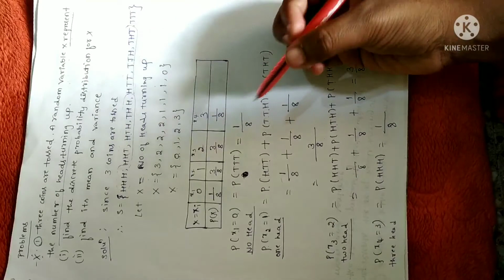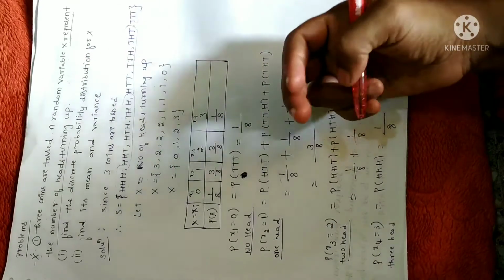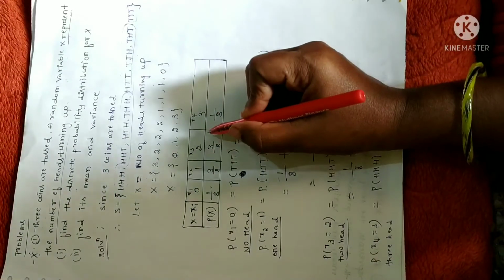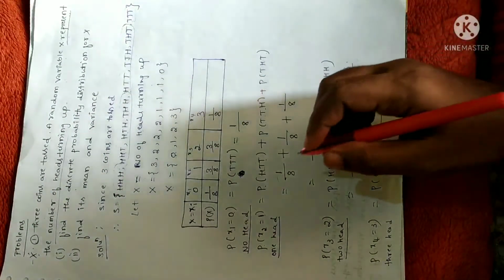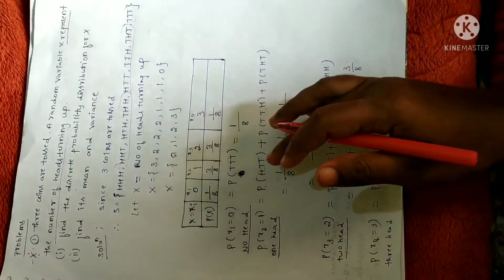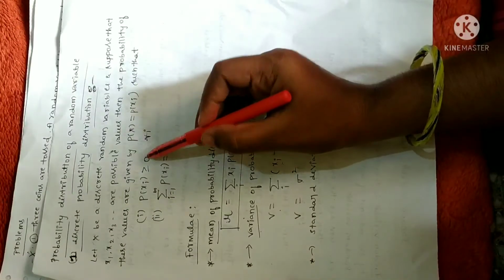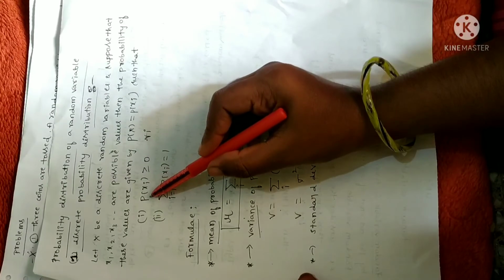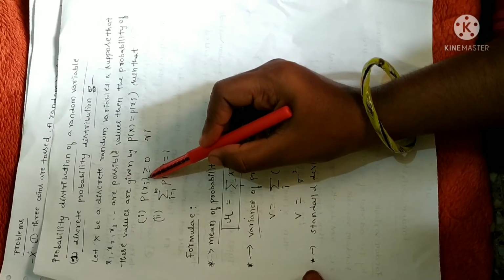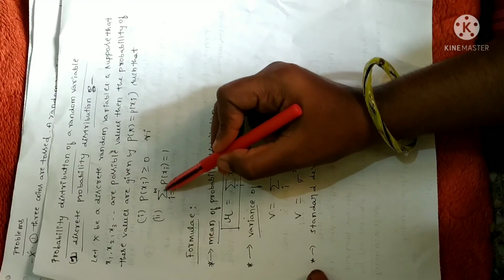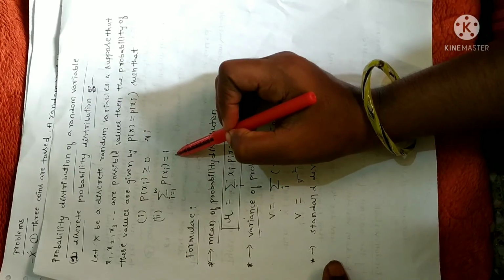So this is the required probability distribution. Now we have to verify whether this is a required probability distribution or not. As I already told you, when do we say a distribution is a required probability distribution? Only when it satisfies these two conditions, right? That is, the probability of each and every random variable should be greater than or equal to 0, and when you add all the probabilities, the sum should be equal to 1.